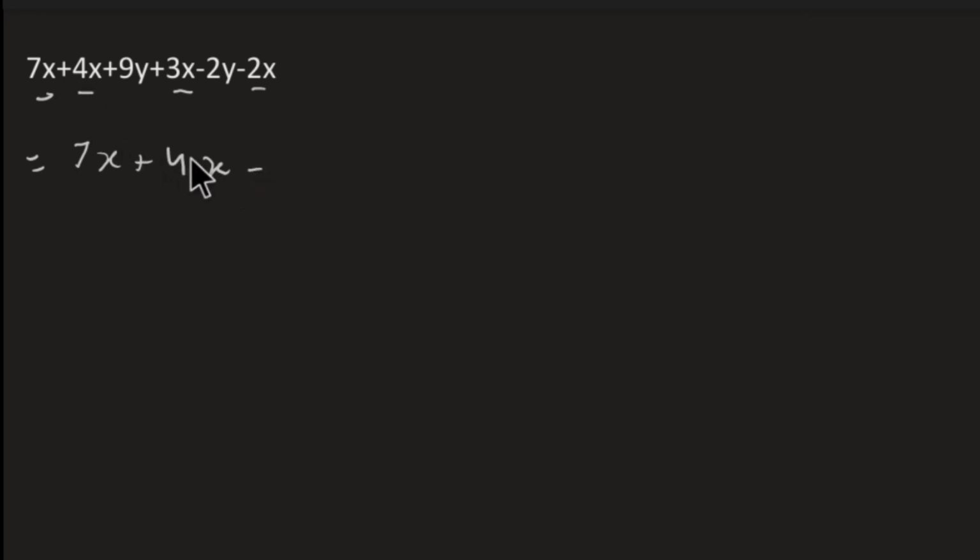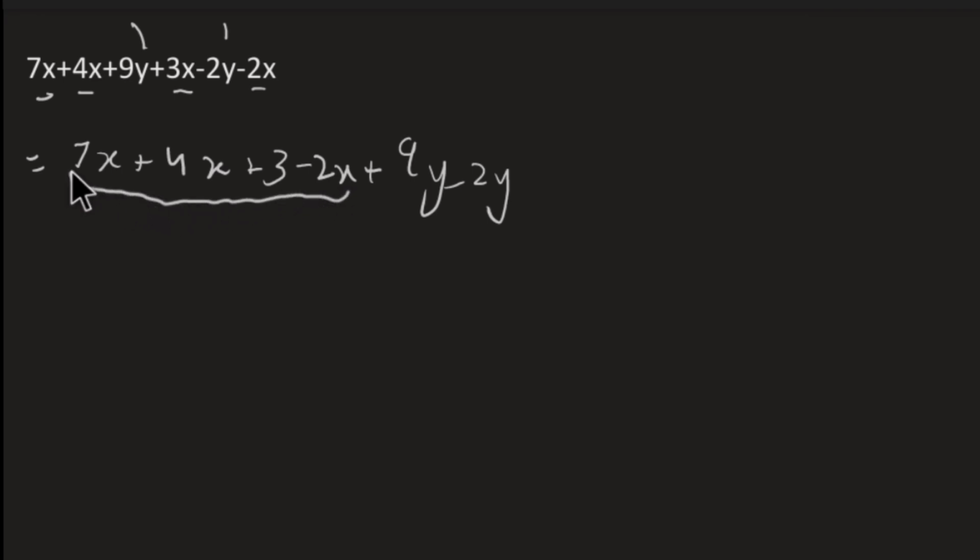That is 7x, 4x, 3x and minus 2x, and we will separate the remaining terms, that is 9y and minus 2y. Note that these terms are all like terms and these two terms are also like terms.